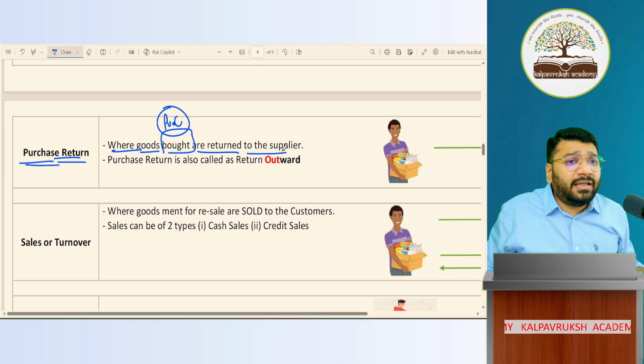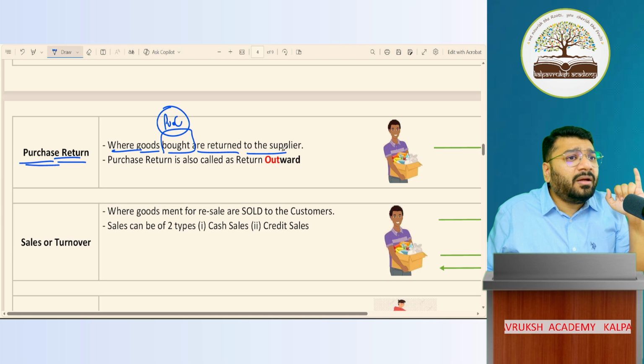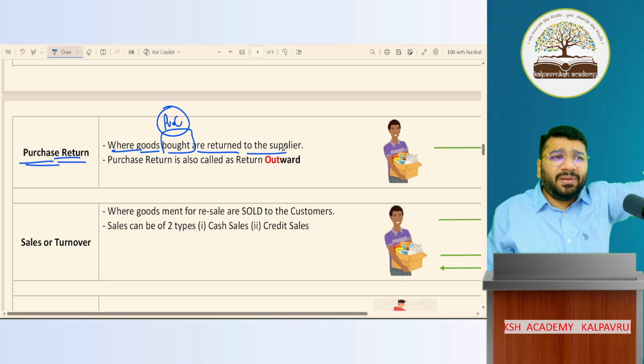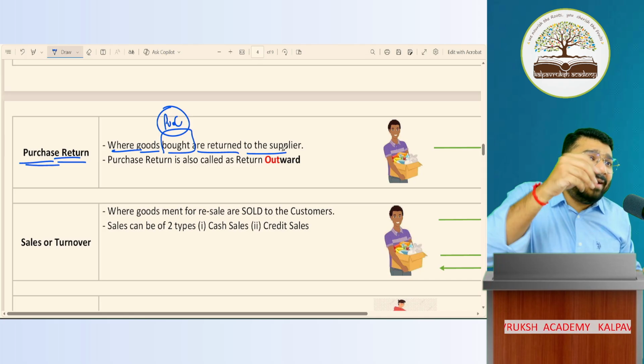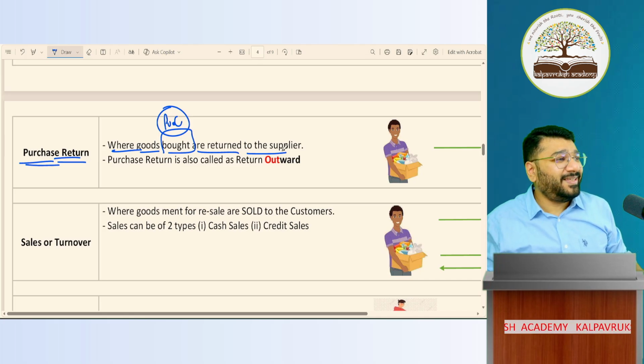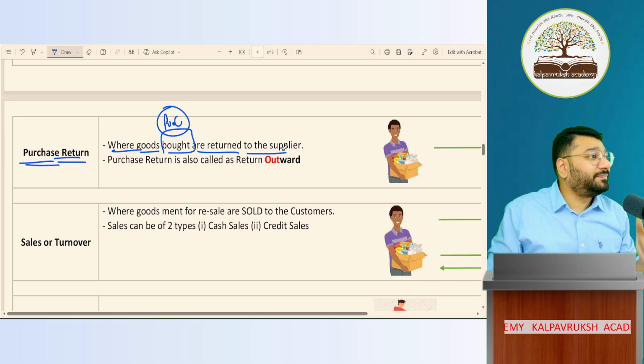So what is the reason for returning? Any reason it could be. Reason is damaged. Wonderful. Simple. How many times you order from Amazon, Flipkart, Myntra? 10 times you order. How many times you return? 9 times you return. See, people flashback memory.